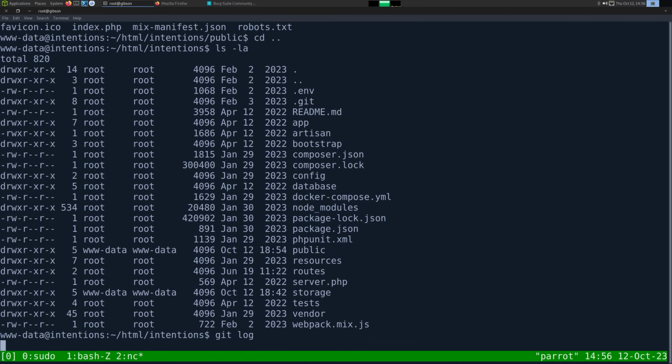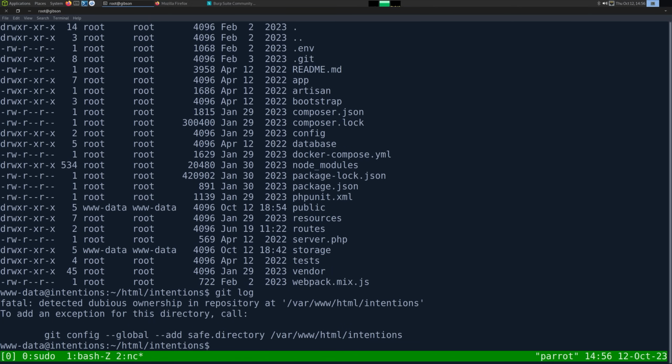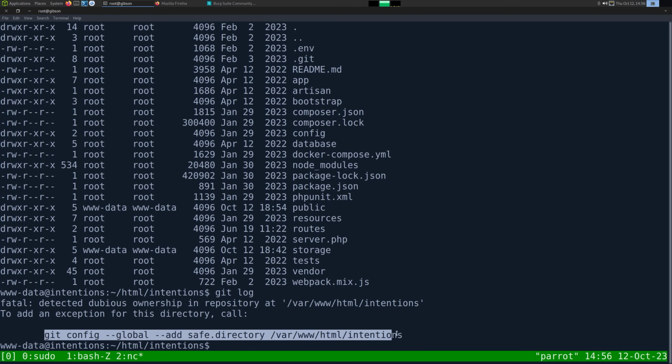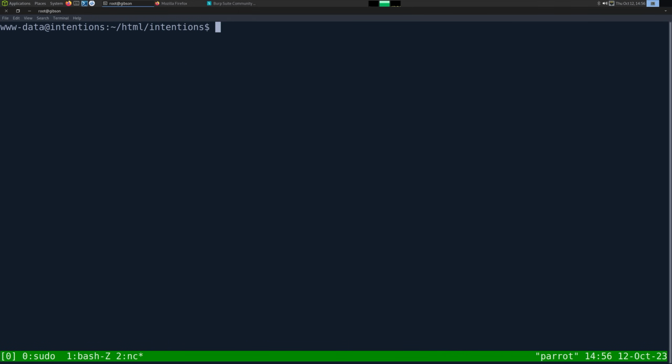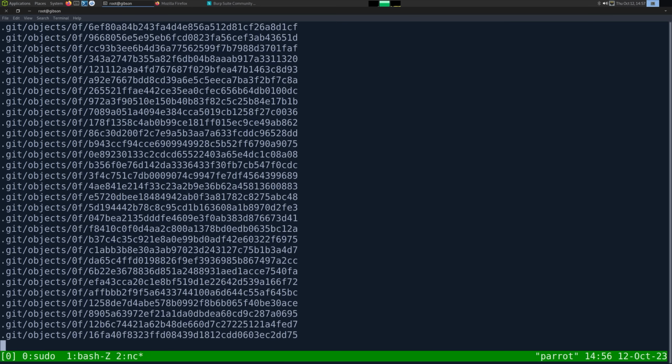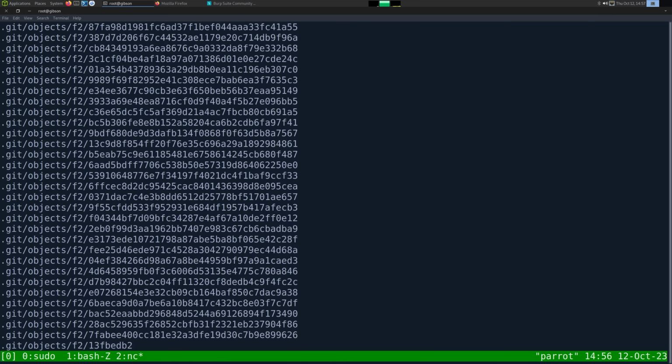So if we do a git log, we need to change some things for this to work. The easiest way, I think, is just to copy this .git directory over to our box instead of trying to figure out all these parameters. So I'm going to do a tar cjvf /dev/shm/git.tar.bz2 and then .git. So we're going to just archive everything.